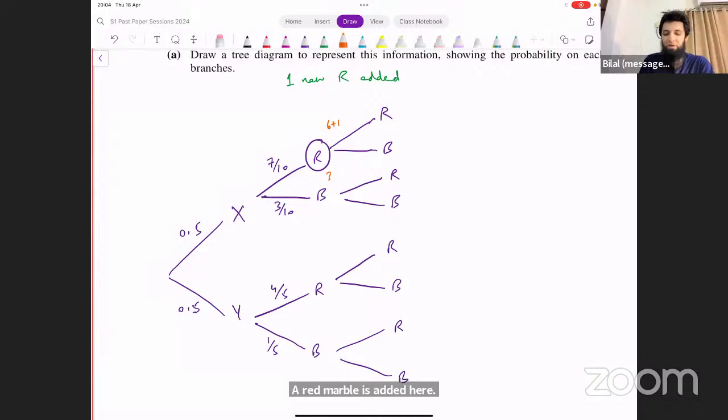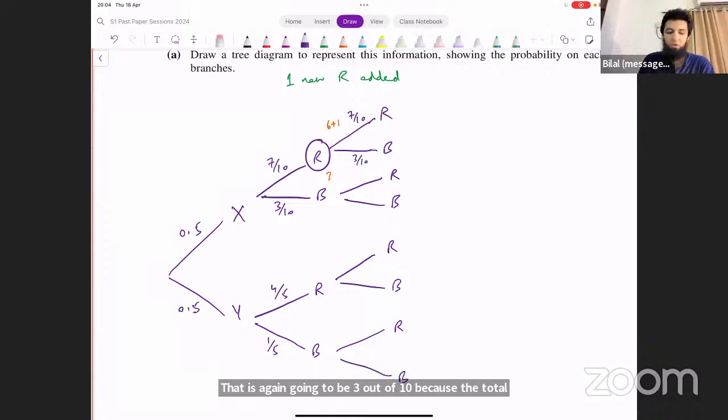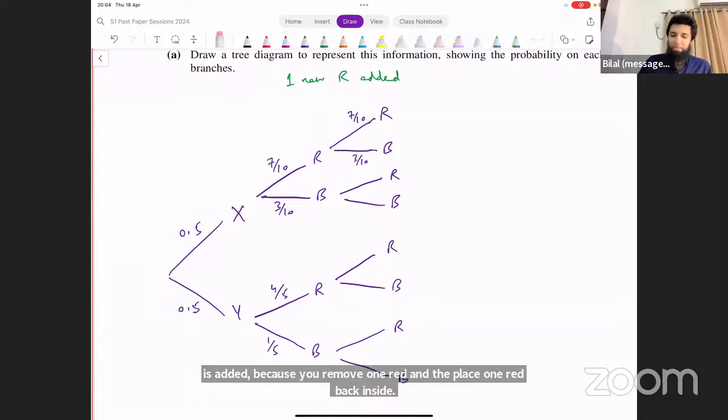So what's the probability of getting a red marble again? It's again going to be 7 over 10. And what's the probability of having a blue marble again? That is again going to be 3 out of 10, because the total number becomes the same as before once a red marble is added, because you removed one red and they placed one red back inside. This is what you get in the first two branches.